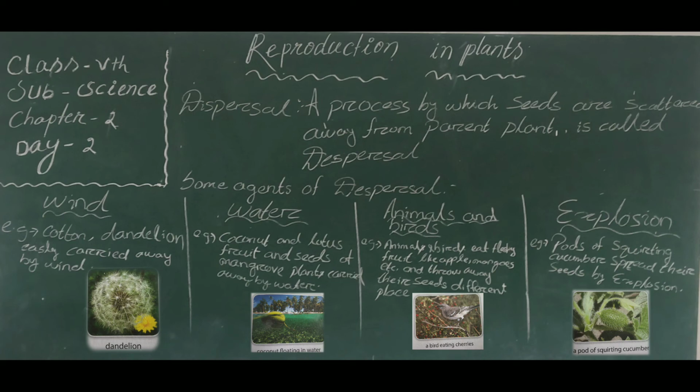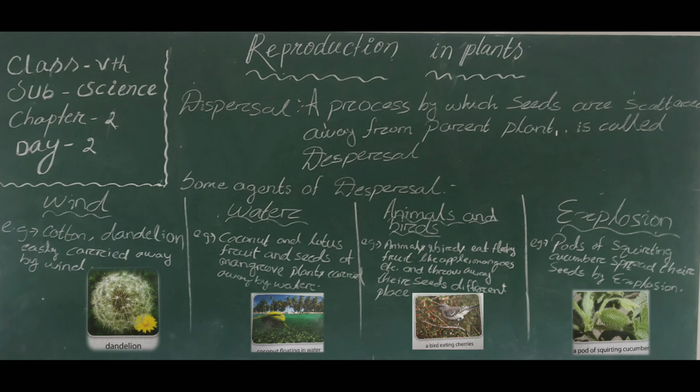Similarly, birds eat the fruits and swallow their seeds, and also human beings and animals. Some seeds have sticky hair, hooks or barbs. These get transported by sticking to the fur of animals or even to the clothes of human beings.